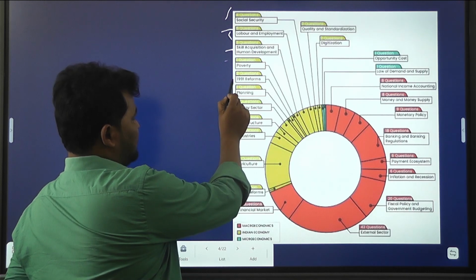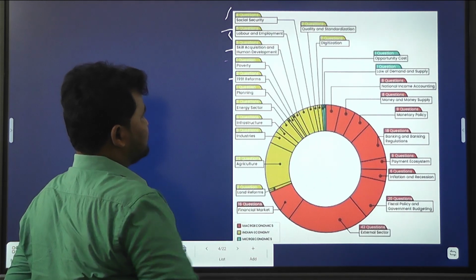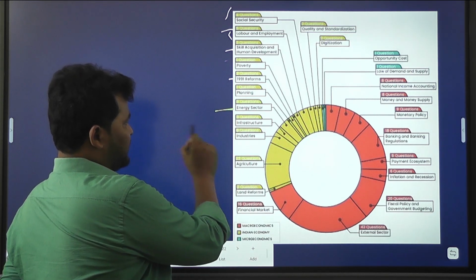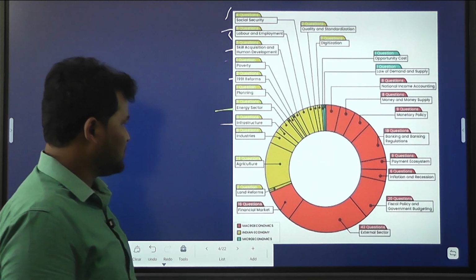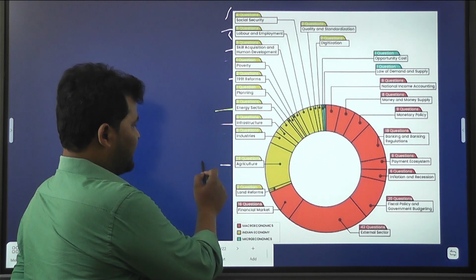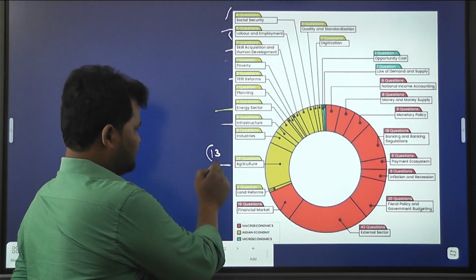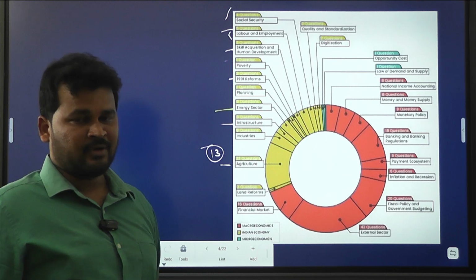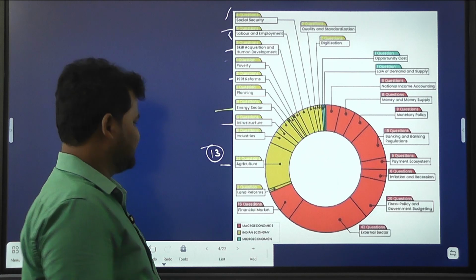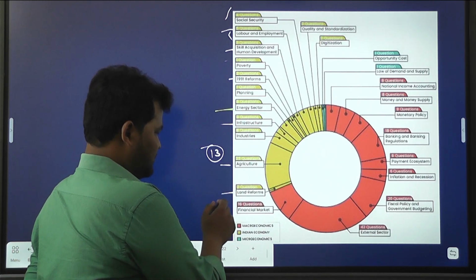Poverty, one question. 1991 reforms, two questions. Planning, one question. Energy sector, five questions. Infrastructure, three questions. Industries, six questions. Agriculture, 13 questions. So agriculture is UPSC's favorite topic from the economy. Then land reforms, two questions.